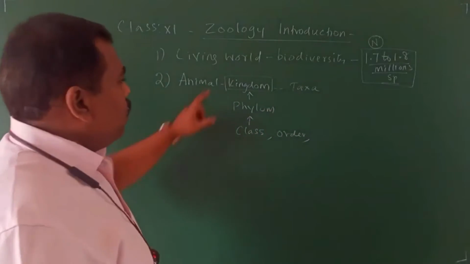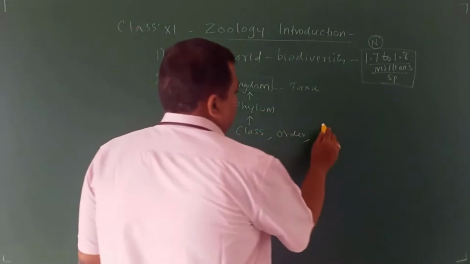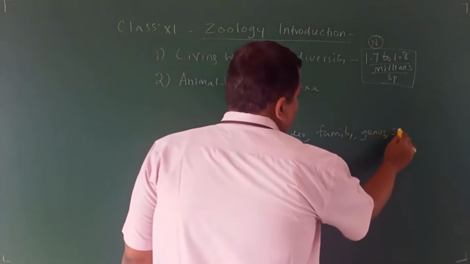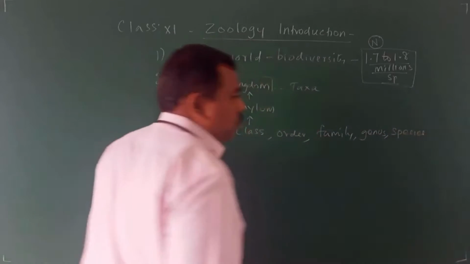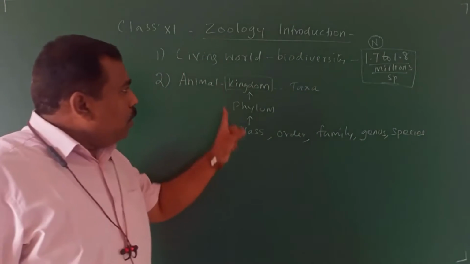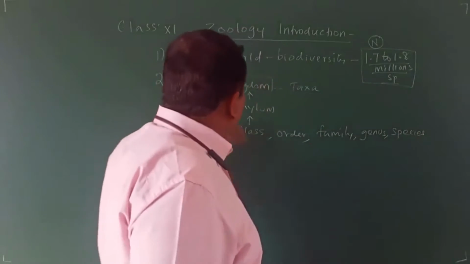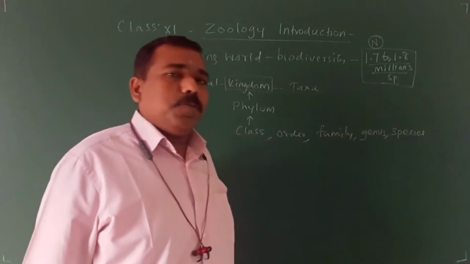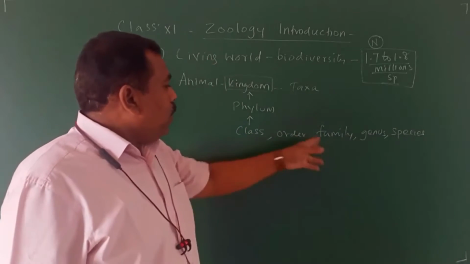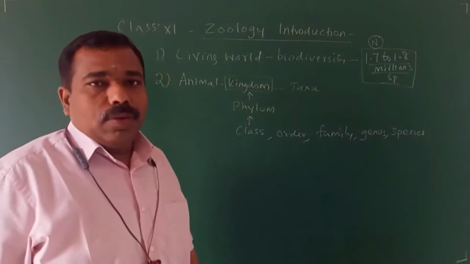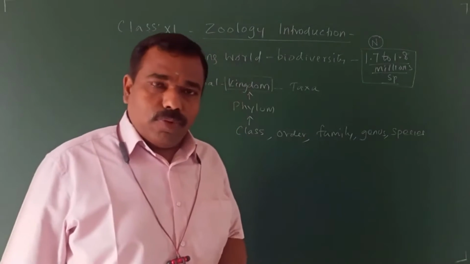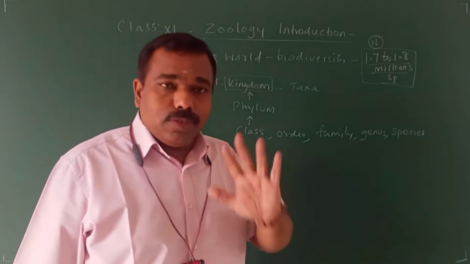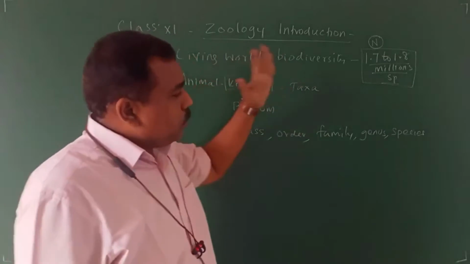Taxa means group. Kingdom, phylum, class, order, family, genus, species. All this is dealt with in the first lesson itself. We are going to discuss what the taxa are: genus, species, family, order, class, phylum, kingdom. And some examples of botanical names and zoological names also we are going to discuss in lesson 1 and lesson 2.